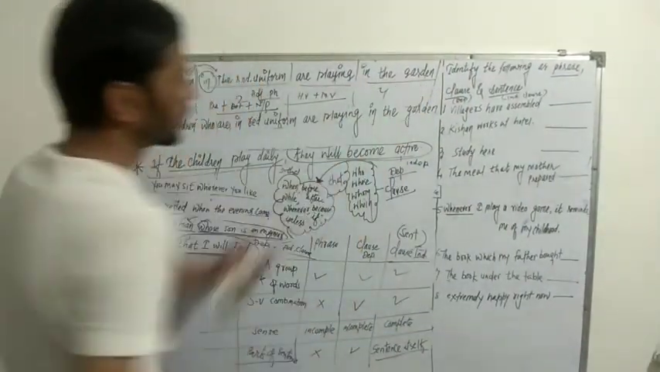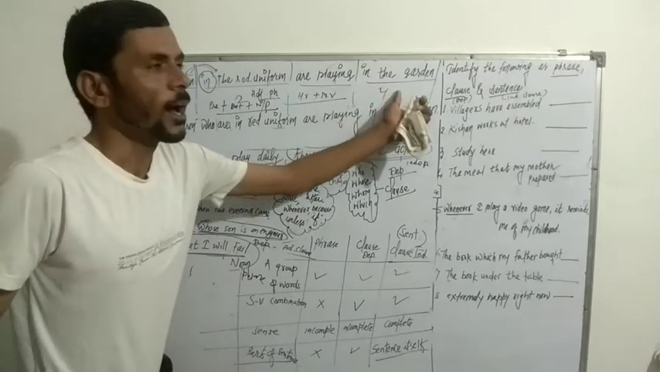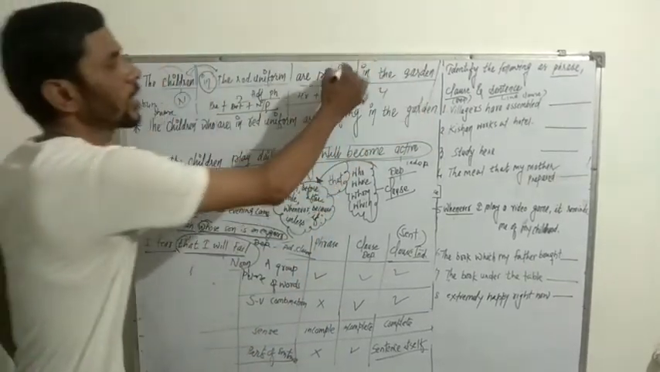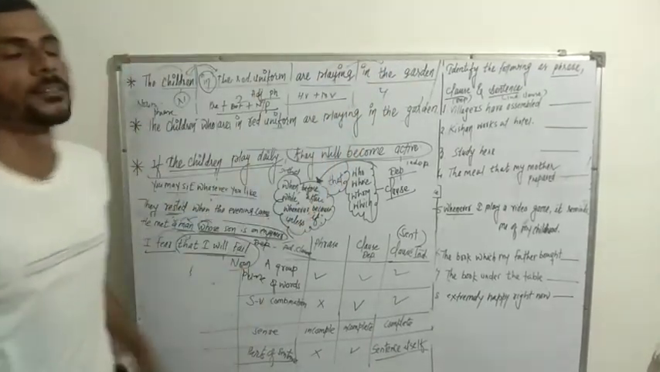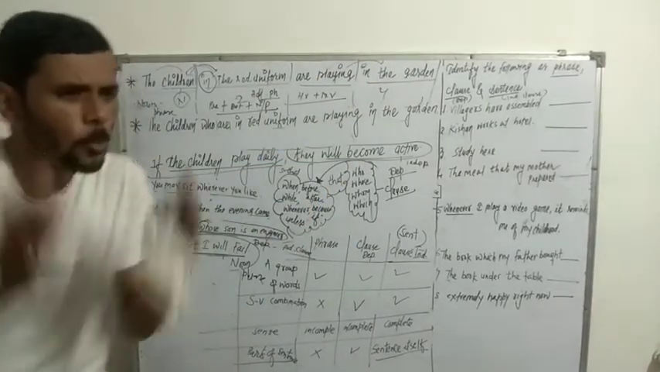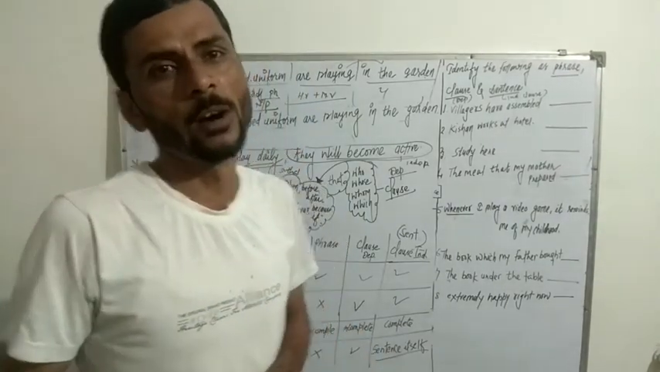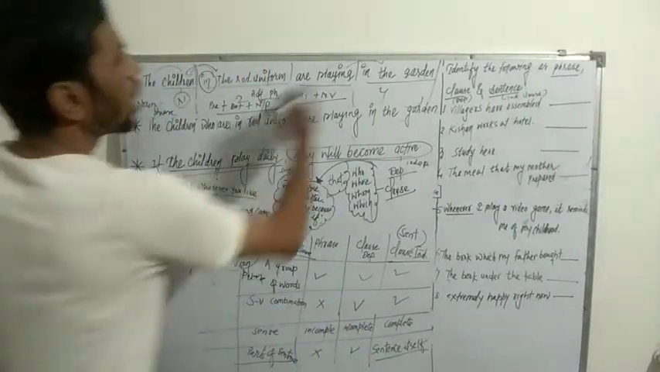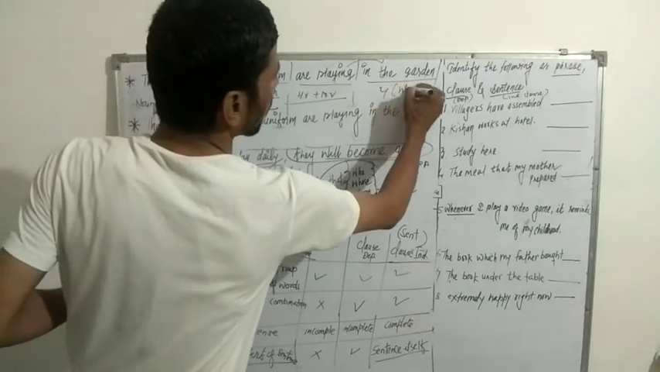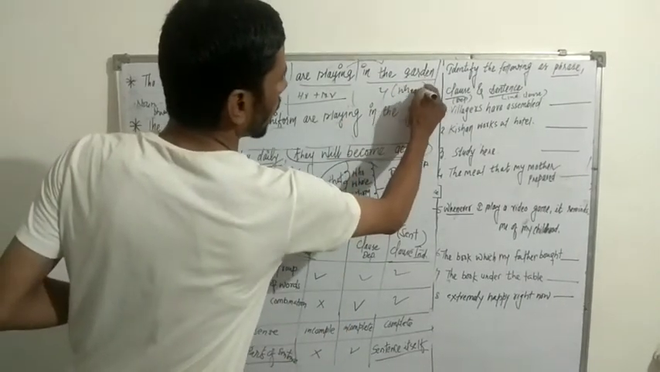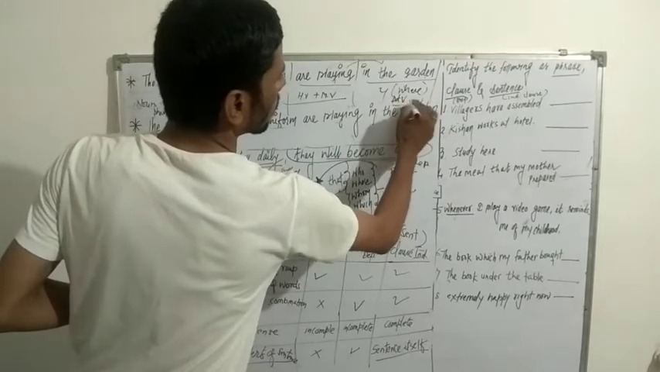In the garden begins with the preposition, article and noun or pronoun. Prepositional phrase. But here in the sentence, it works as an adverb. A group of words which works as an adverb is called an adverb phrase. With are playing, it gives a sense of where. That's why it is an adverb phrase.